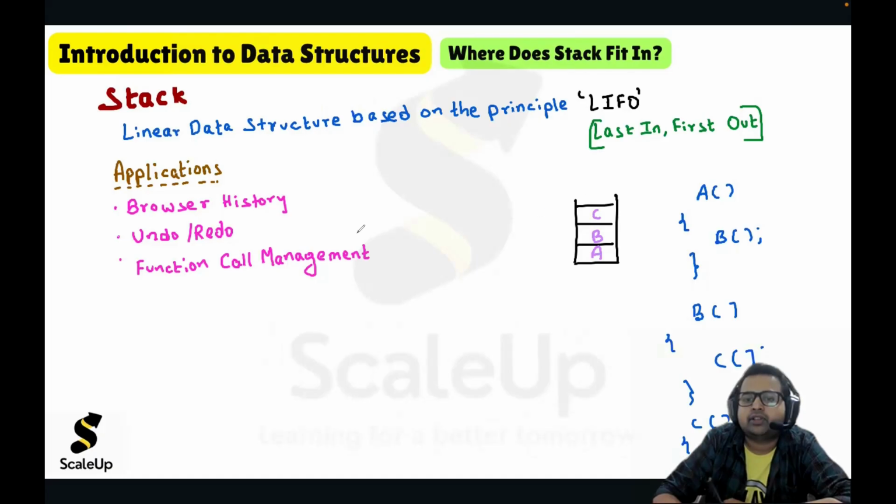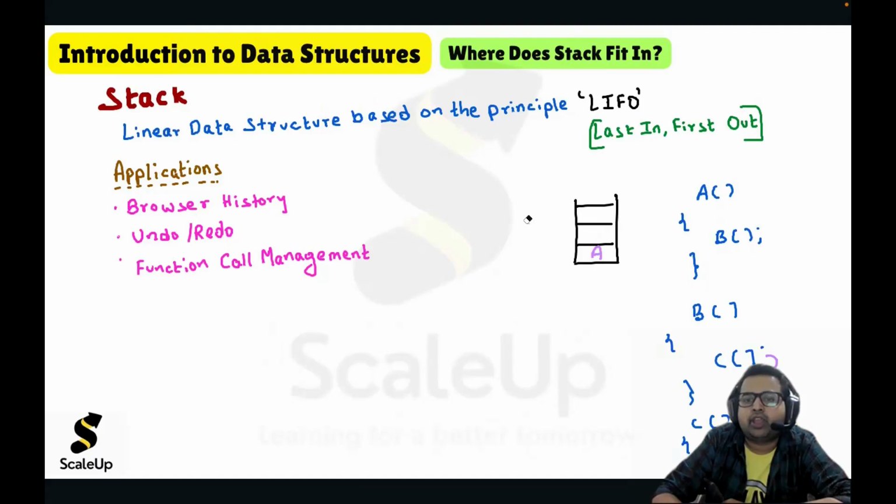And once the execution of C is completed, we'll pop it. And once we pop C, we will once again get back to B. And we will get back to that point from where the C was called. So just after that, all the remaining lines of code of B will execute. And once all the lines of code of B got executed, we'll pop that B.